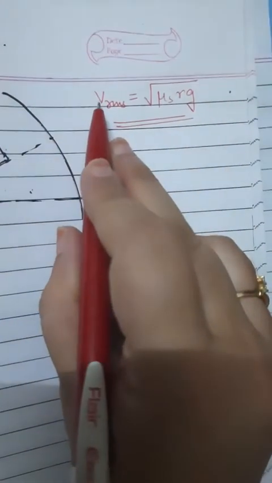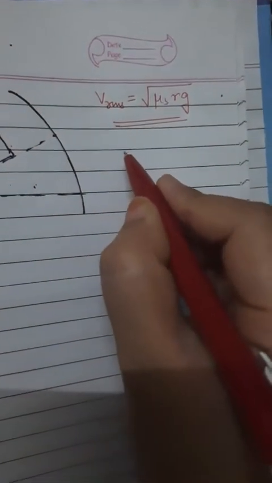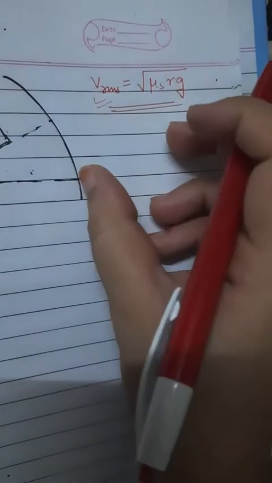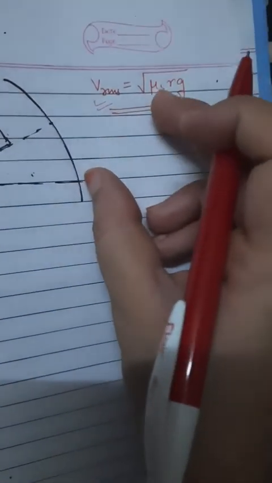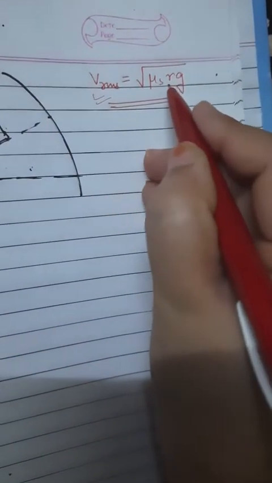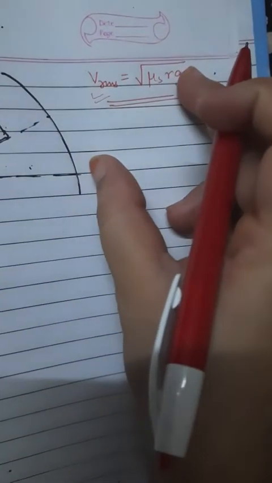So from this formula we got that the maximum permissible velocity, if a vehicle wants to move on a curved road without skidding, is under root of mu s r g. So we can say that if a vehicle is taking a round, the vehicle's velocity depends on two things. One is the friction between the tire and the road, which is available in that condition, and the second is the radius of the curve on which the vehicle is taking a round.